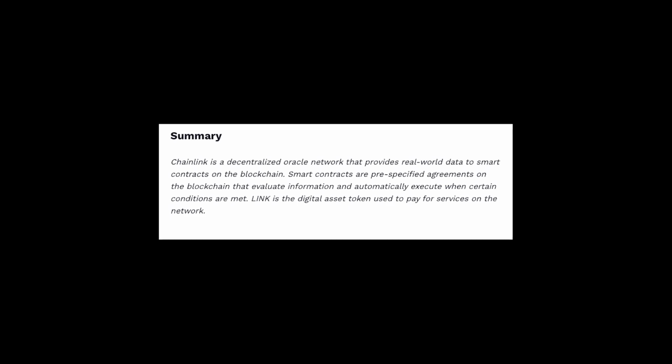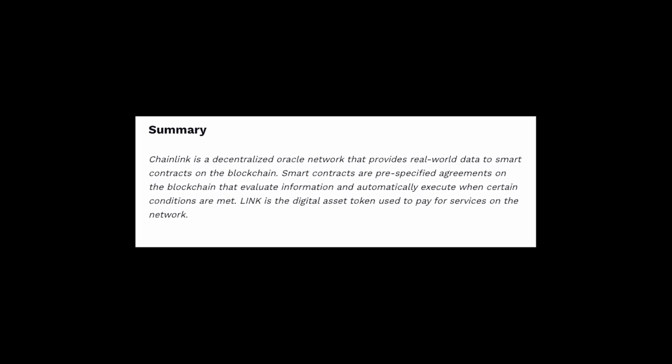Now let's get into what ChainLink is. The one sentence explanation of what ChainLink is: ChainLink is a decentralized network of oracles that provides external data to smart contracts. Firstly, to understand what ChainLink is, we need to understand what smart contracts are and what the limitations of smart contracts are.